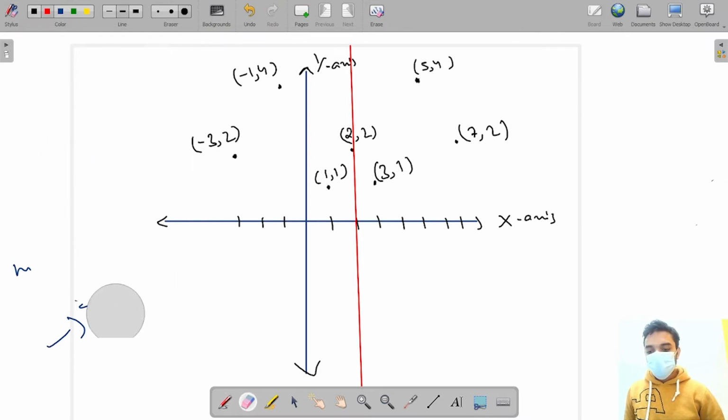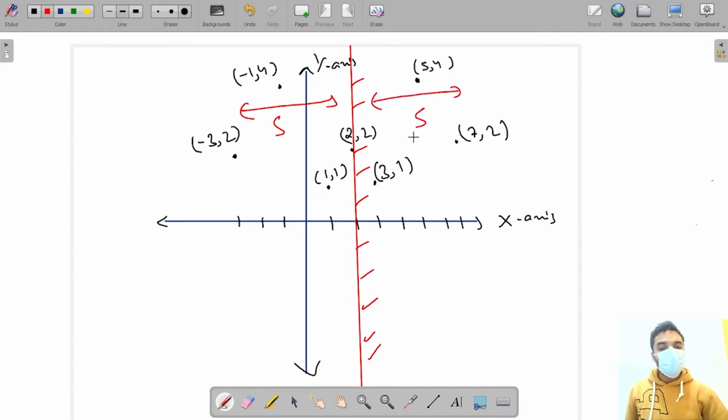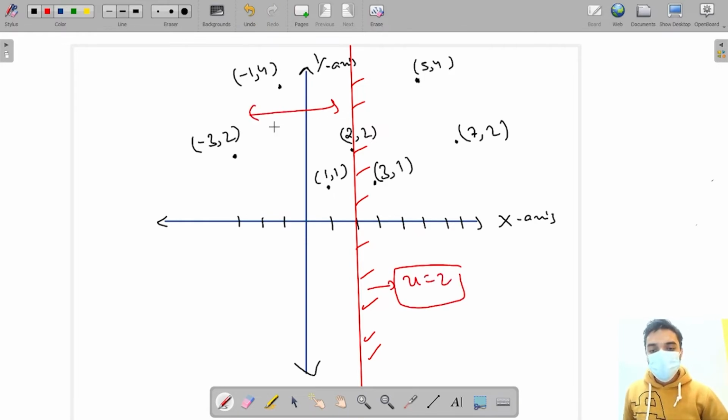So I can see the distance between -3 2 and the mirror. Firstly, let's draw this mirror. The distance between them is 5, and the distance between 7 2 and the mirror is also 5. You can check, because the mirror is at x equals 2. The distance is 5 and this is also 5. So this is the mirror image.